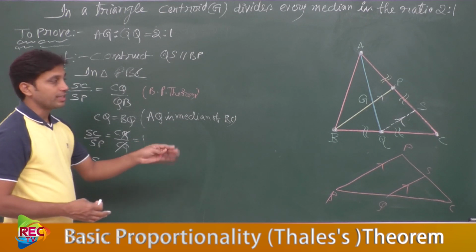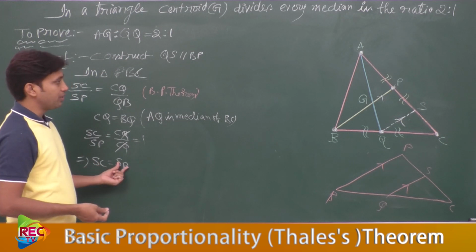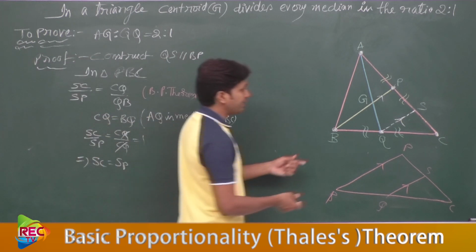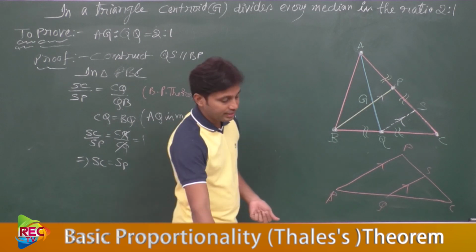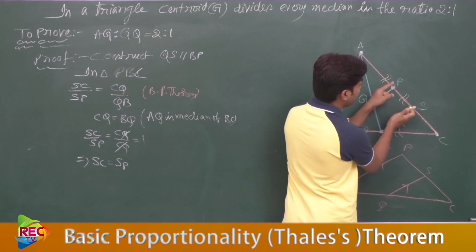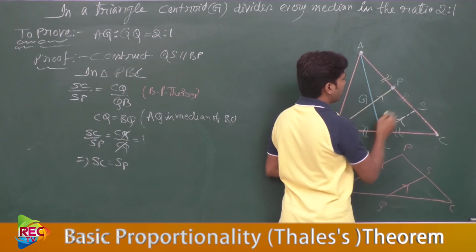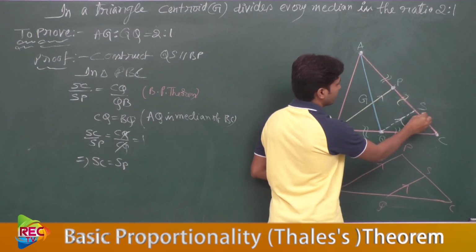Now let us do one more thing. Just see, SC is equal to SP. If you take SC equal to SP, how can you locate it in the diagram? This is SC and this is SP. So now these two are separately equal.